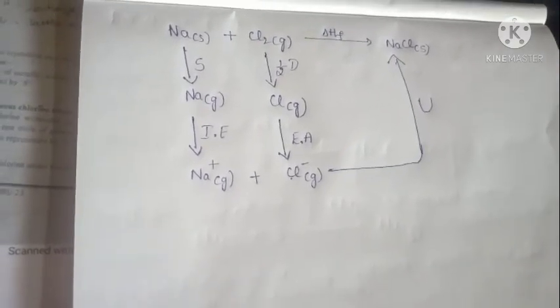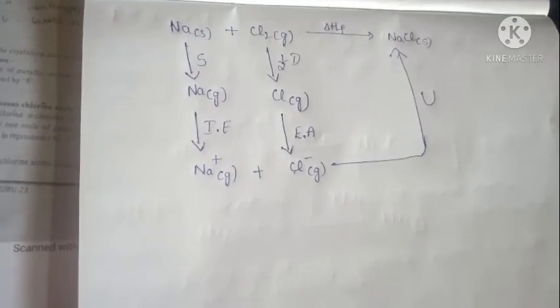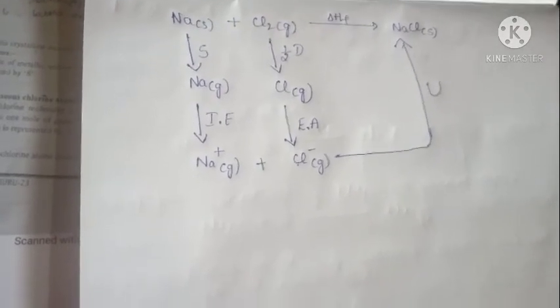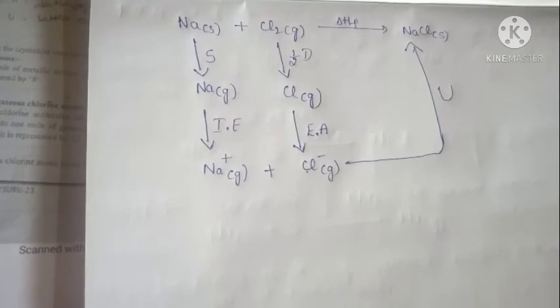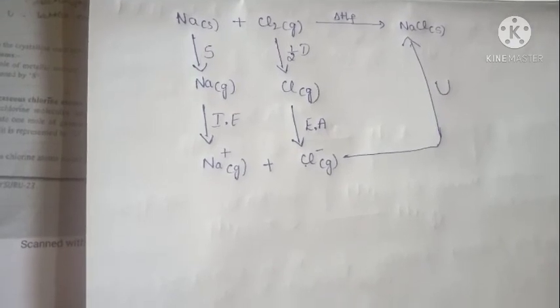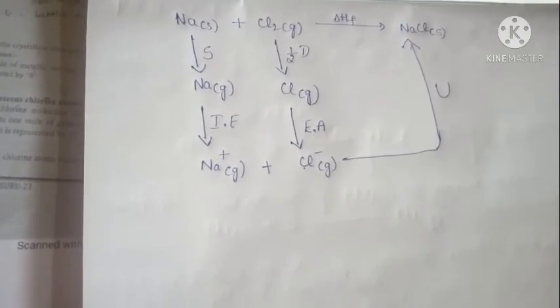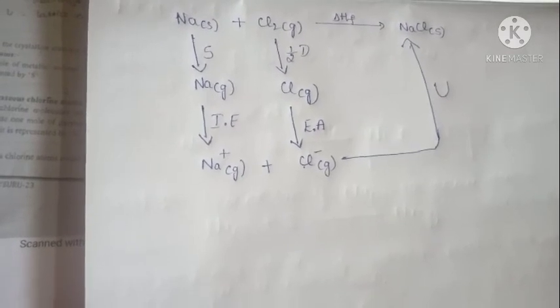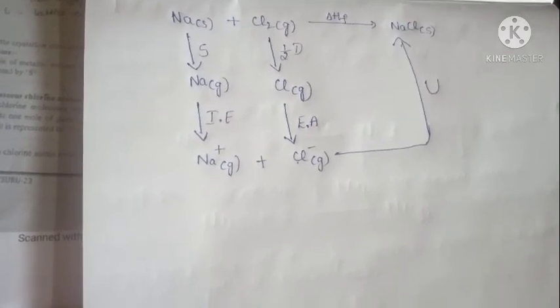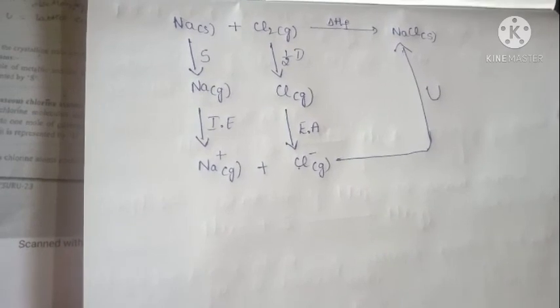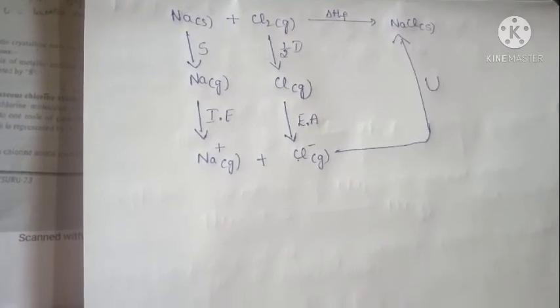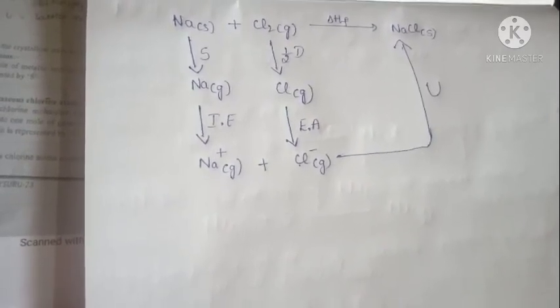This is the calculation. In the next class I will tell the values. What are the values of the sublimation energy, how much dissociation energy is required, how much enthalpy of formation we need, how much energy is released in the numericals. I will give you in the next class, and I will explain with examples, with other examples.